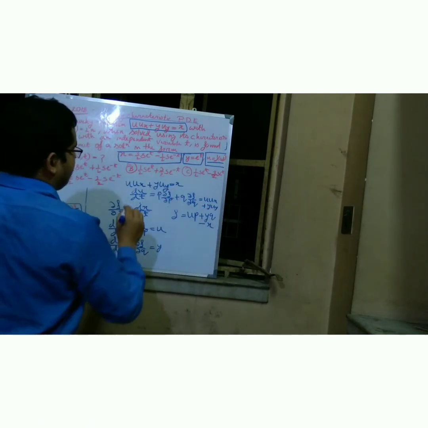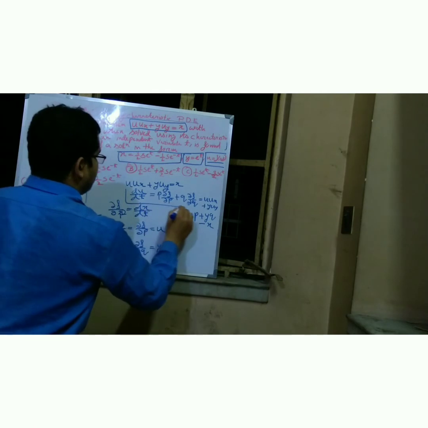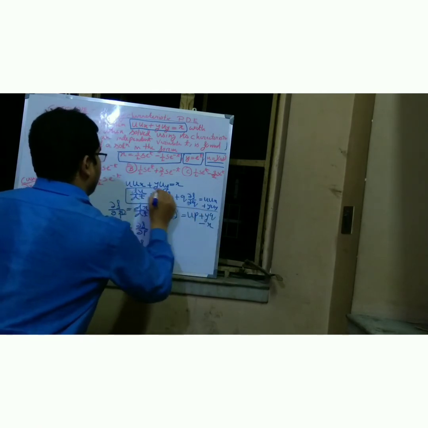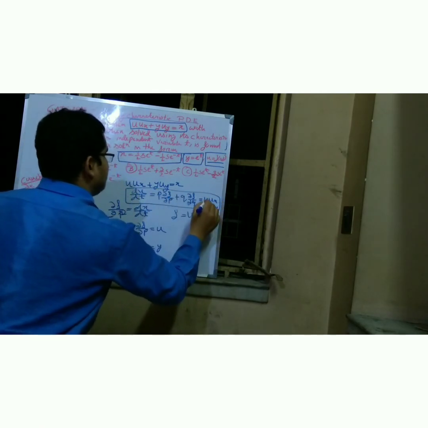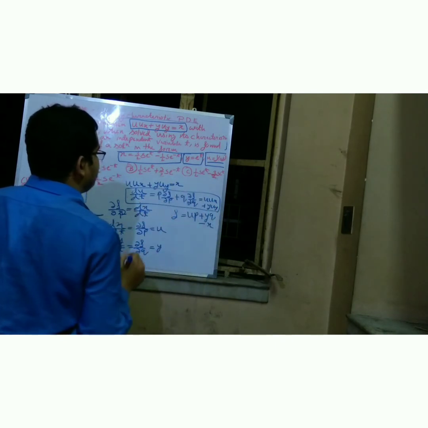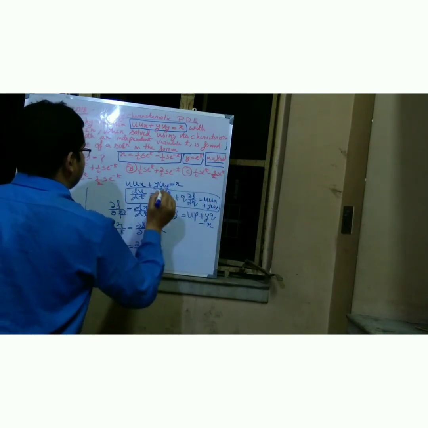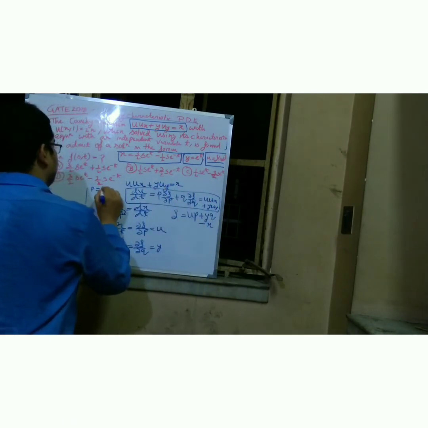So friends, I get this value, and you will see that u into ux plus y into uy, because p is equal to ux and q is equal to uy, noted.